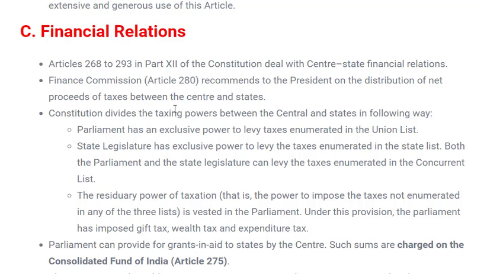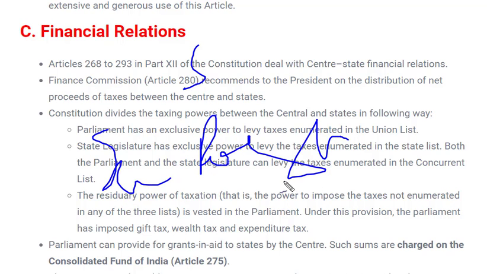In this case, the union can give directions to the state, that is, to maintain financial propriety, the center can give orders to the state that salaries of people who are working in the state government can be reduced.